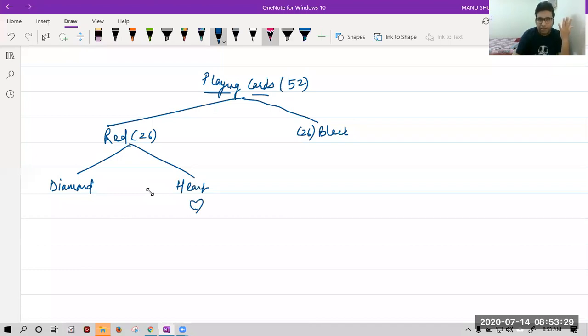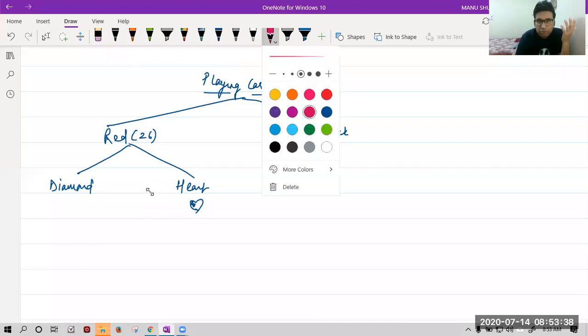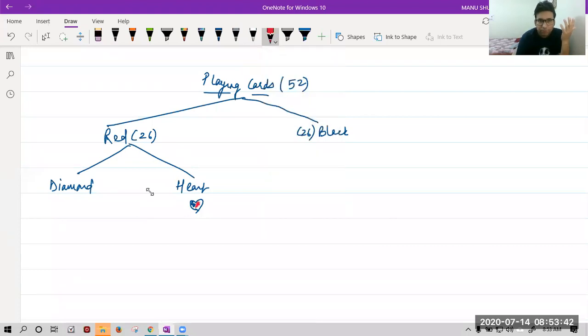Let me take the red pen. Okay, this is orange. One second. This is red. So we have 13 cards of heart and 13 cards of diamond. You have seen red diamonds, just a hint for you. So there are also 13.